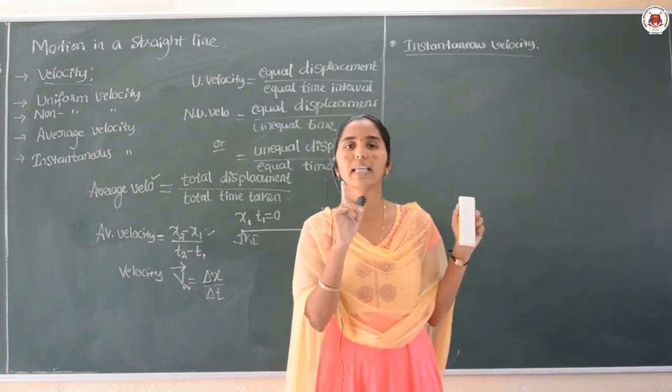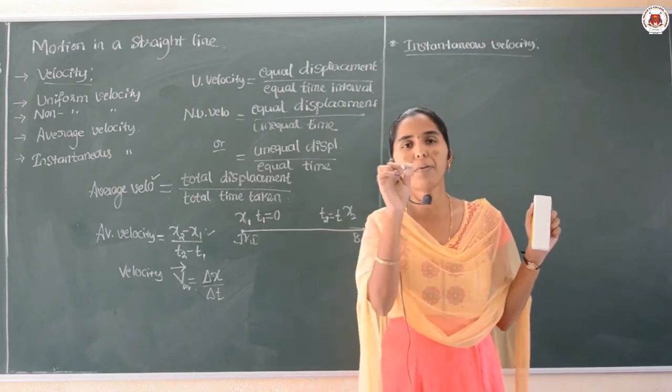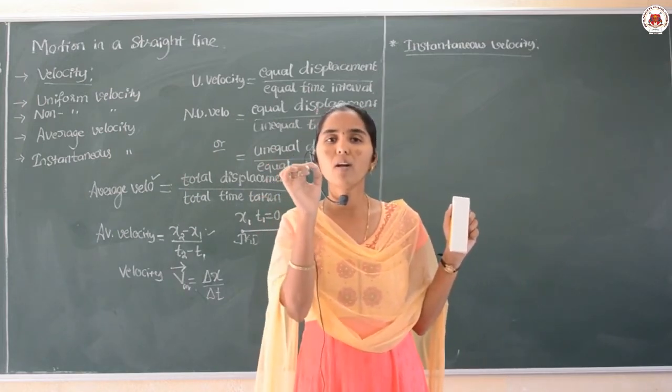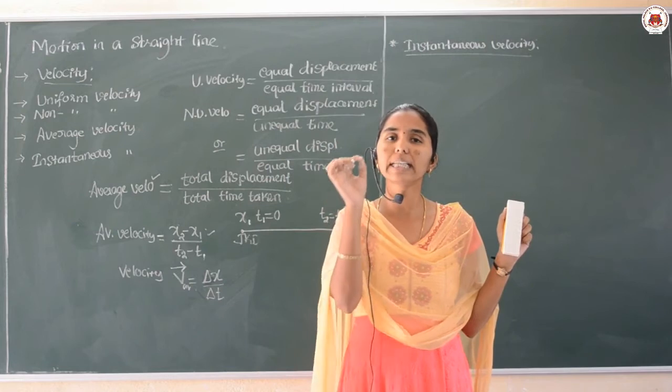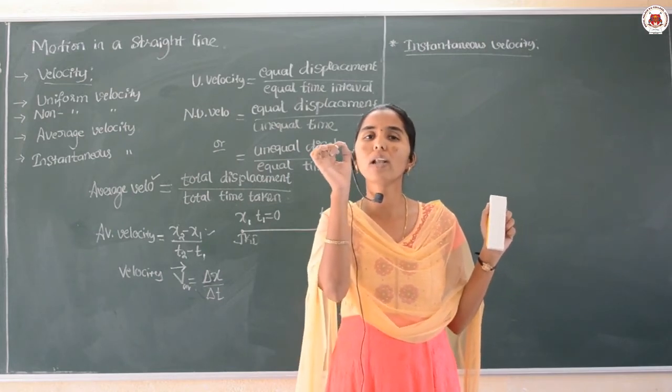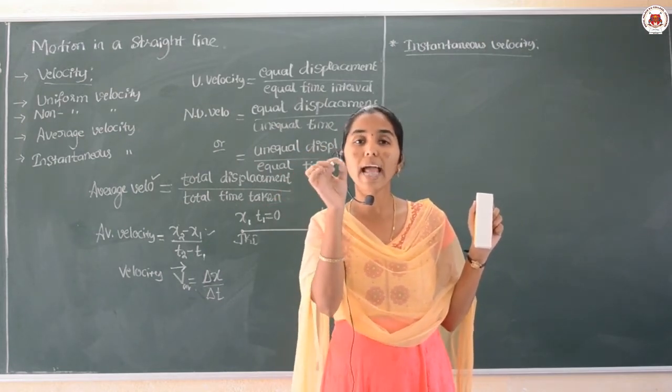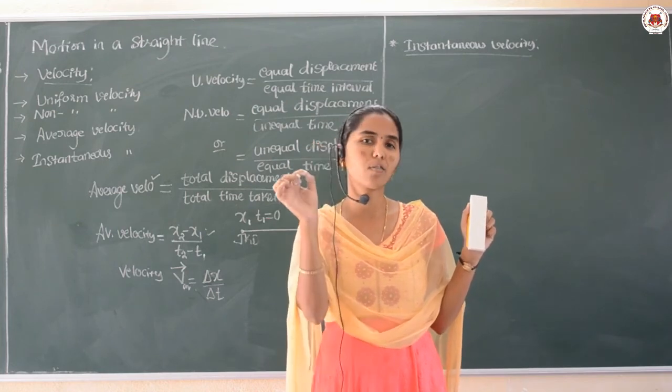So instantaneous velocity means simply that the velocity of an object at a given small interval of the time or at a given instant of the time.